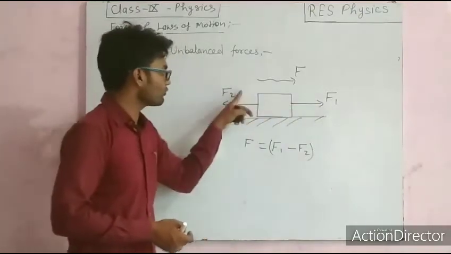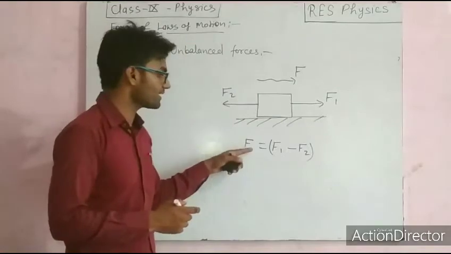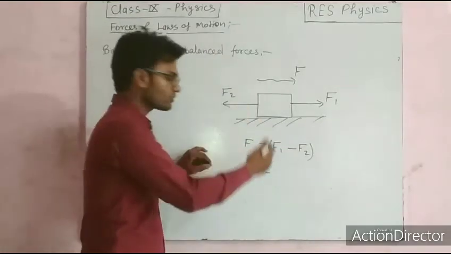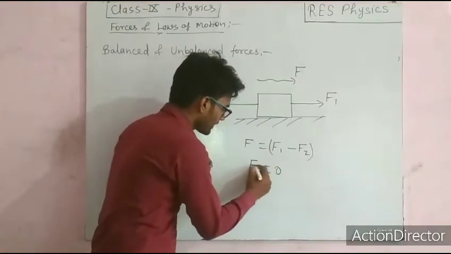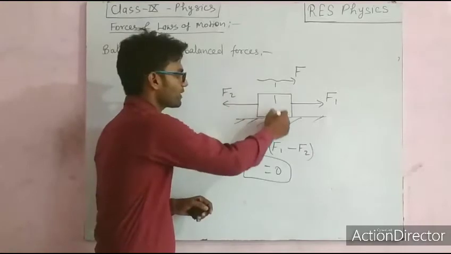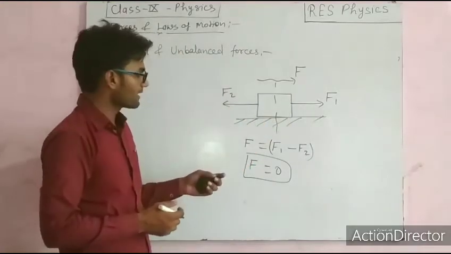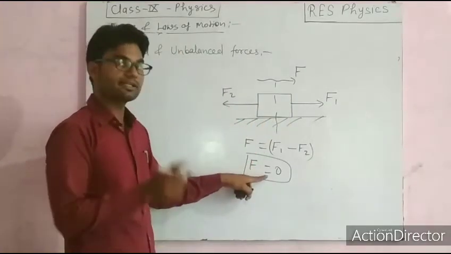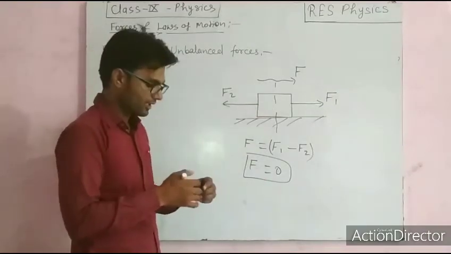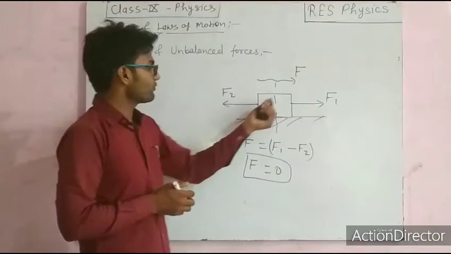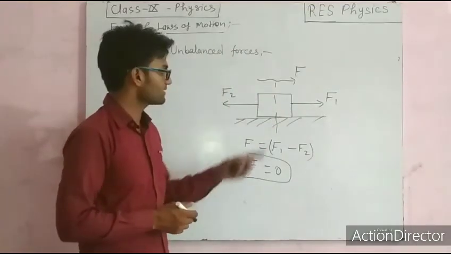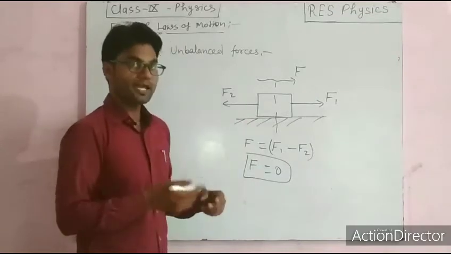If these two forces are equal, the difference will be 0, so the resultant force is 0 and the object will not move, right? So these forces will be called balanced forces.